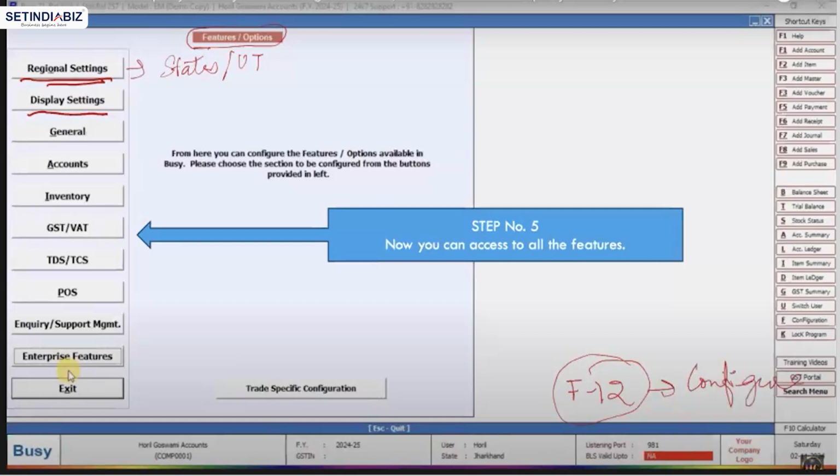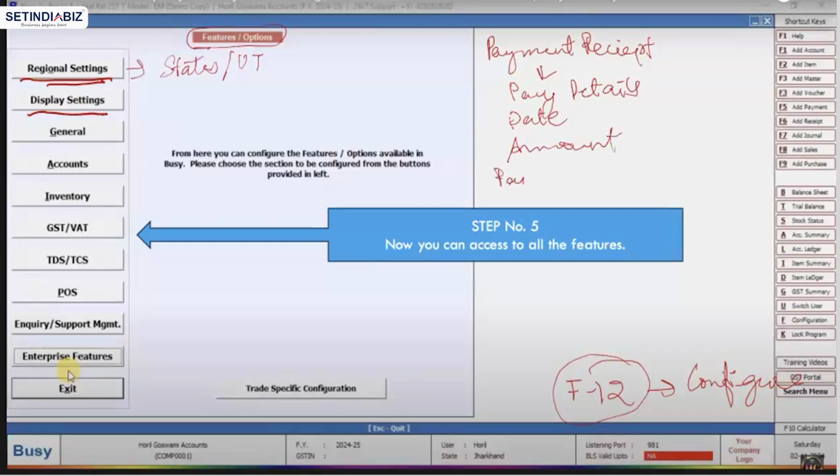Configure means I want to customize a particular document or report according to my needs, what all I want to show in my document or report. So suppose in a payment receipt, I want to show the payment details, date, these are the obvious details, amount. But along with that, I want to have the PAN number also.